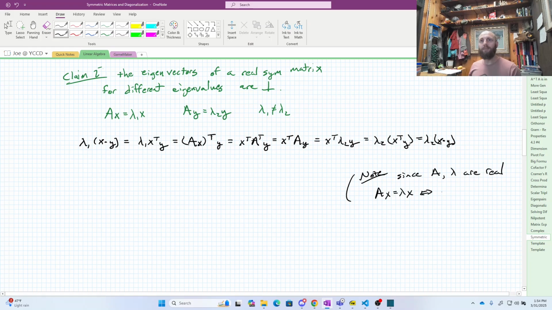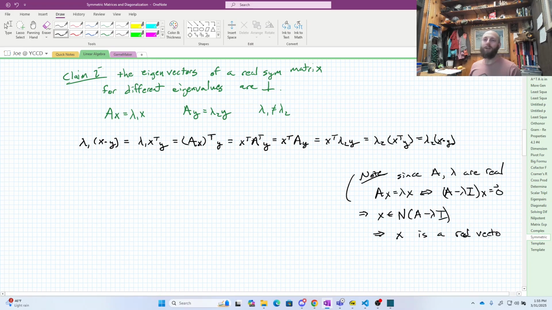This is the same thing as A minus lambda I times our vector x is equal to the 0 vector. That implies that x is in the null space of A minus lambda I. And since A is real and lambda is real, A minus lambda I is a real matrix, and so its null space is made of real vectors. So that implies that x is a real vector.